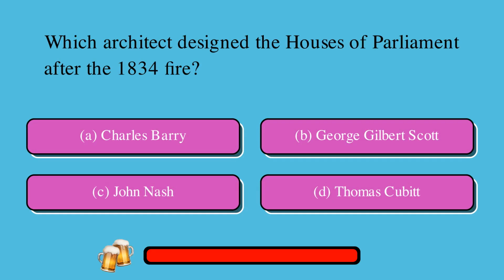Which architect designed the Houses of Parliament after the 1834 fire? Is it A, Charles Barry, or B, George Gilbert Scott, or C, John Nash, or D, Thomas Cubitt? The correct answer is A, Charles Barry.